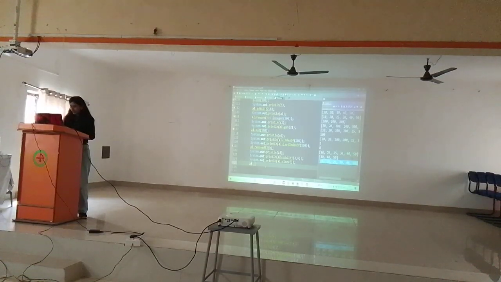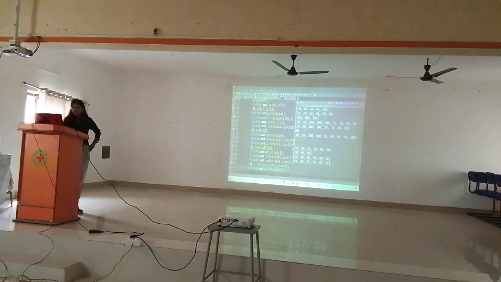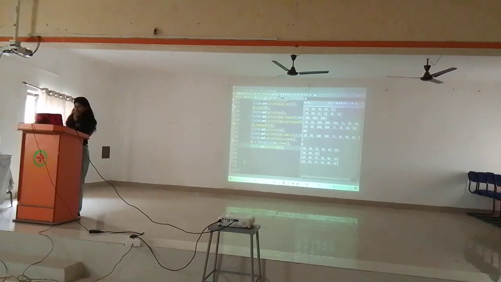For example, AL clone you can mention, then you should also mention that it is an array list. Yes. Then we can finally print here. See what happened, the same value is getting printed. No, this should not happen like this. Okay, I'll take this one and let you know later. But we can take a clone. Clone means you can take a copy. If you want to add the same copy inside a list, you can add it.